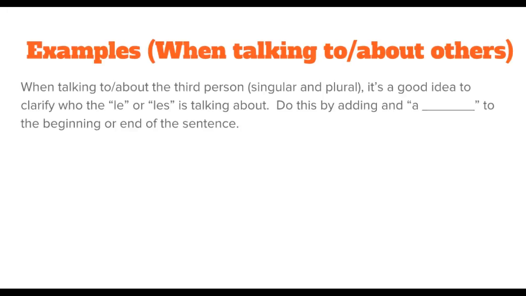When you're talking to or about the third person, singular or plural, so remember the third person singular would be él, ella, or usted. And then if I'm talking to or about the third person plural, that would be ellos, ellas, or ustedes. It's a good idea to clarify who the le or the les is talking about. You can do this by adding the word a and then the name of that person or group of people to the beginning or the end of a sentence. For example, if I want to say she likes to swim, I could say a ella le gusta nadar.